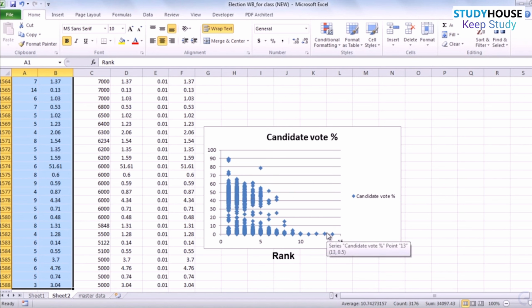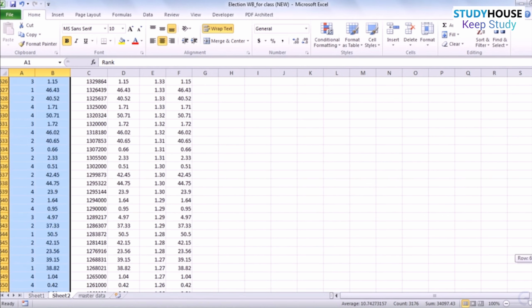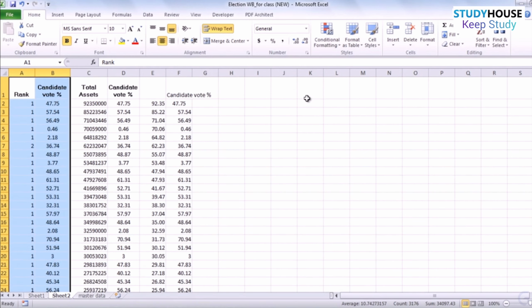So in a way, what it means is a very clear pattern: when voters evaluate candidates in a constituency, the candidates who are richer in the peer group are more likely to win the election because they are more likely to get the higher votes. So that is one of the reasons we do various kinds of scatter plots, to get some initial idea, and then we move on straight to doing the regression and looking at the interpretation.